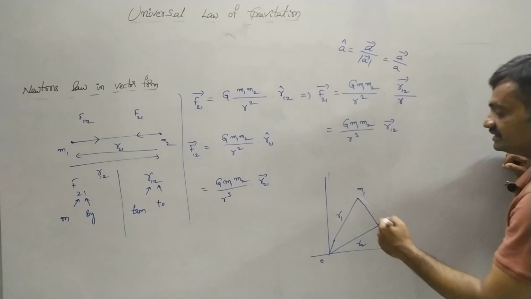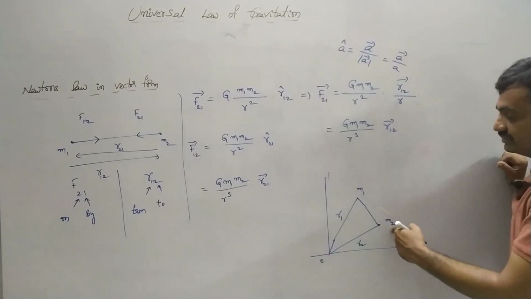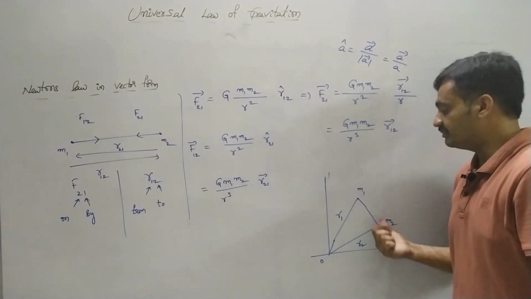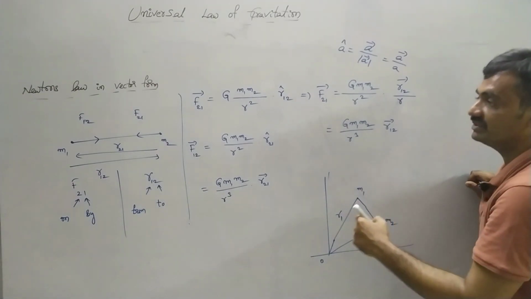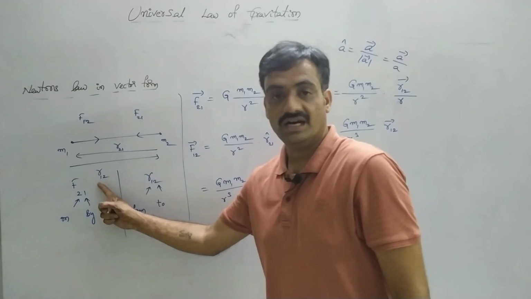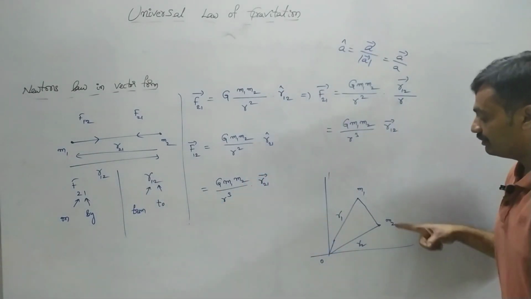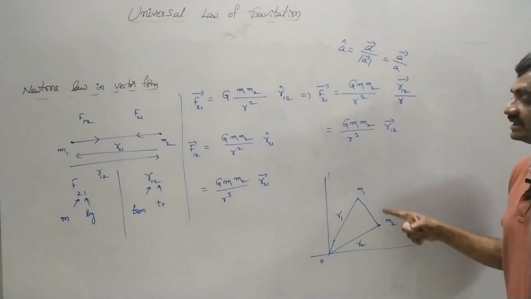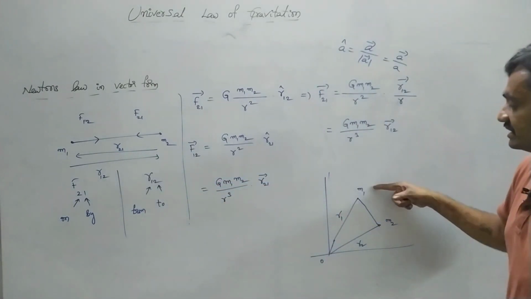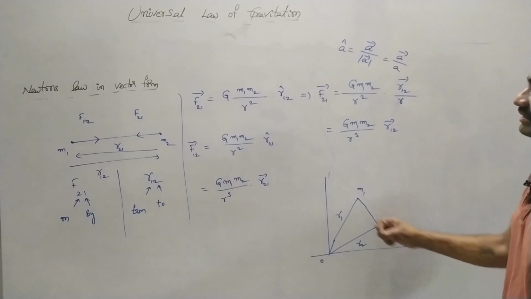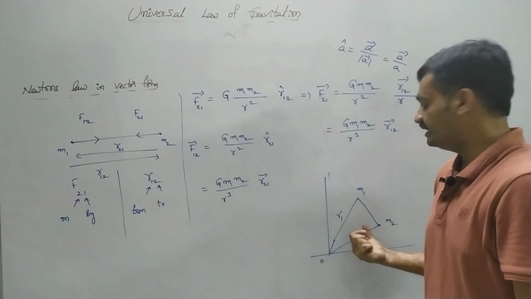Observe that the distance from m1 to m2 is represented as r12, and from m2 to m1 we can represent the position as r21. Based on that, we are going to represent vectors in this form.